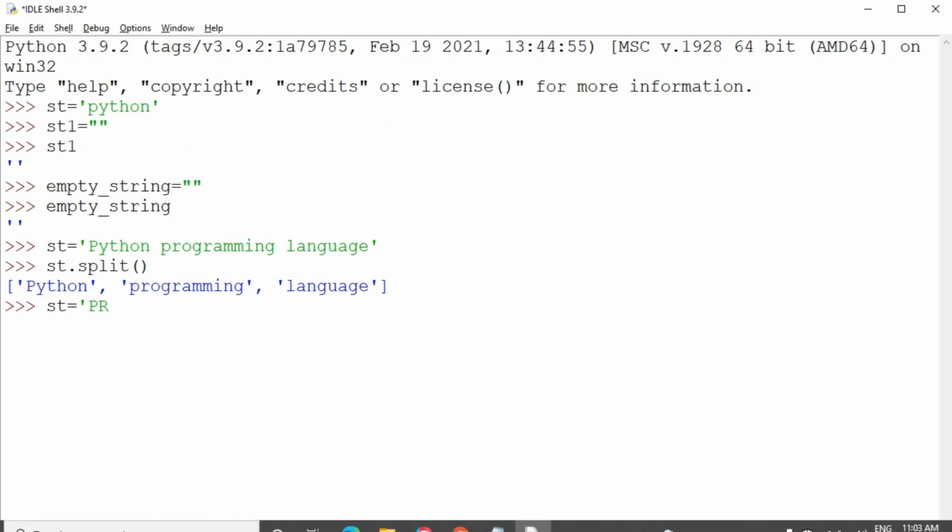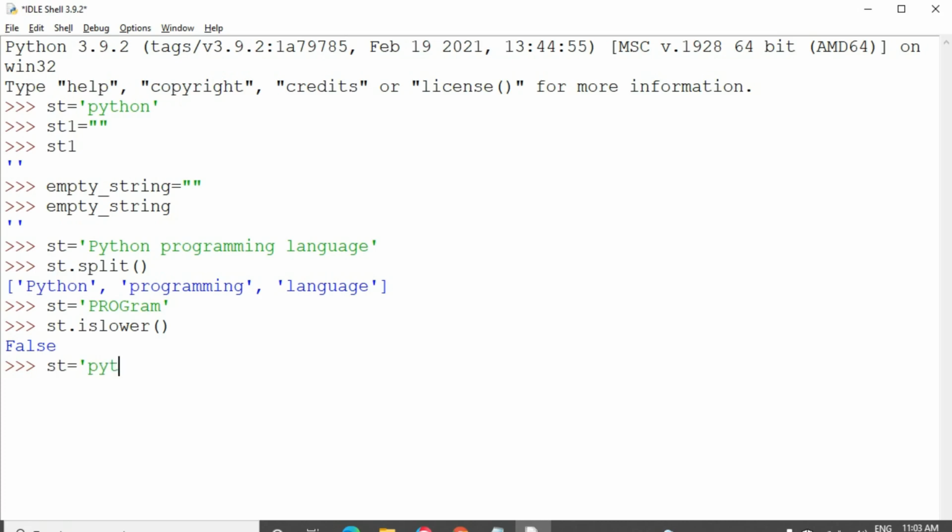I am taking the string as a program with capital letters, and I want to check whether the string is lowercase or not. str.islower gives false, because capital letters are taken inside the string, so it's false.